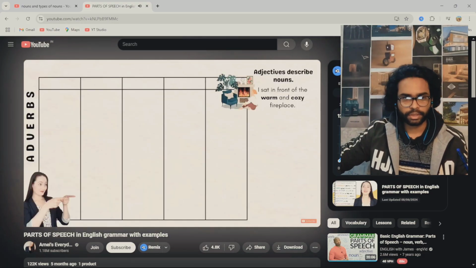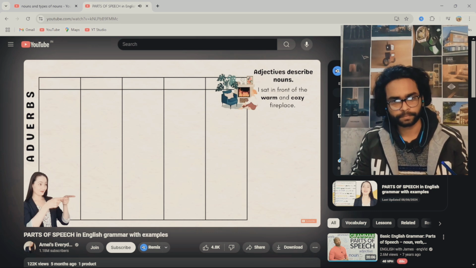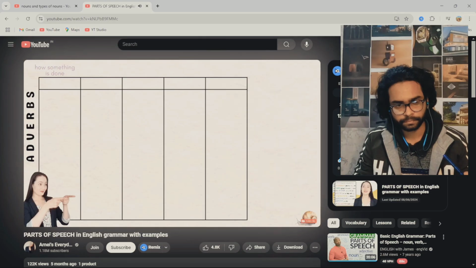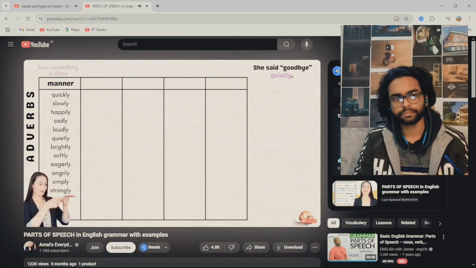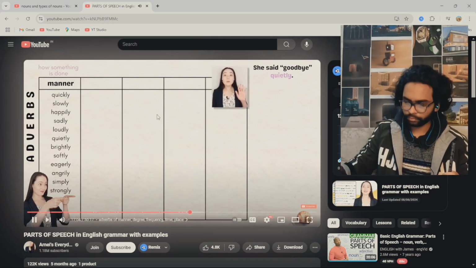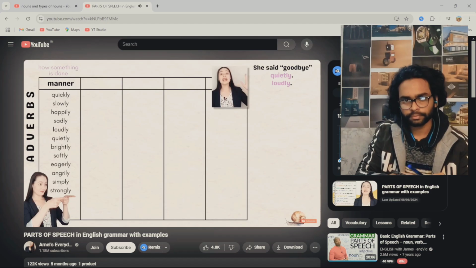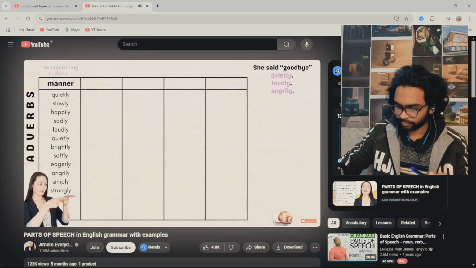We know adjectives describe nouns, like I sat in front of the warm and cozy fireplace. But adverbs describe verbs, adjectives, and other adverbs. They tell us how something is done. We call these adverbs of manner. She said goodbye quietly. Goodbye. She said goodbye loudly. Goodbye. She said goodbye angrily. Goodbye. Quietly, loudly, and angrily describe how she says goodbye.